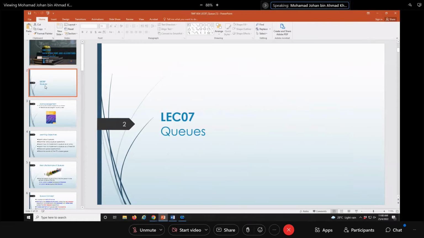So what is queue? The analogy is like you queue in a bank. The first person that comes in will be the first person that will be served. The concept is basically first in, first out. Then how is it different from stack? Stack has only one door. Remember I said there is one portal where everything happens. Add or delete, all push or pop, all happens at the top, correct? But queue has two doors, front and back, because the concept is first in, first out.